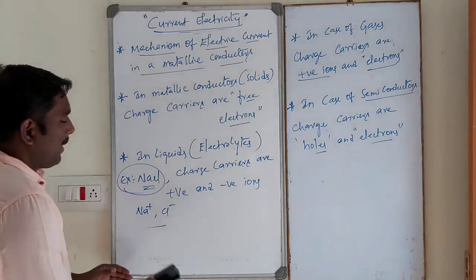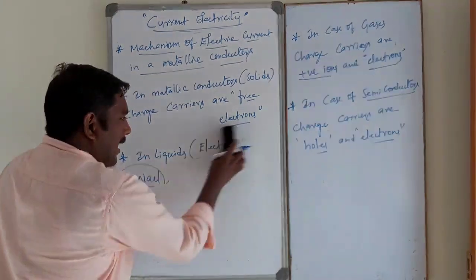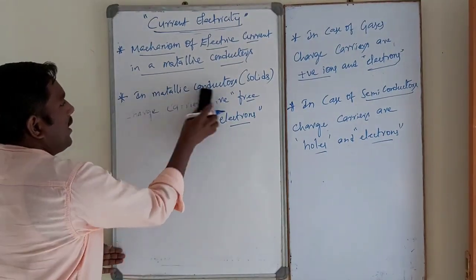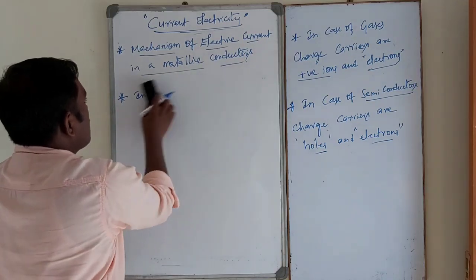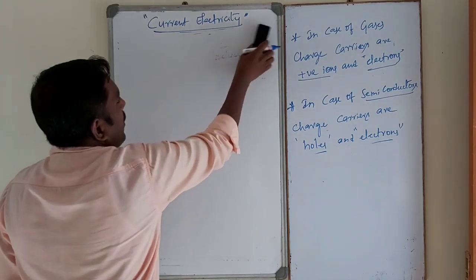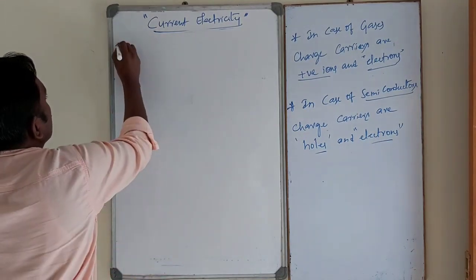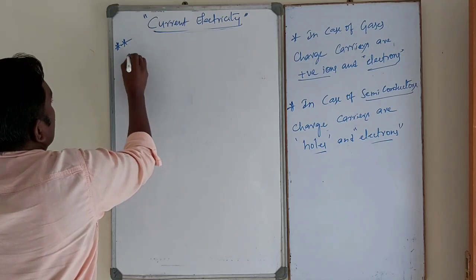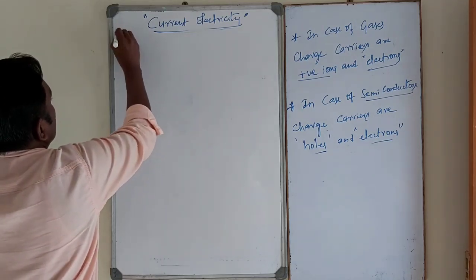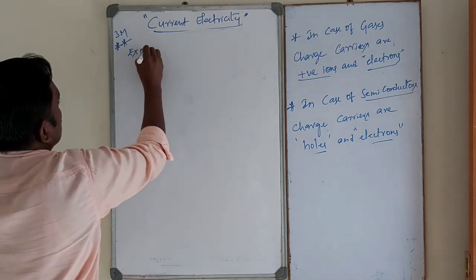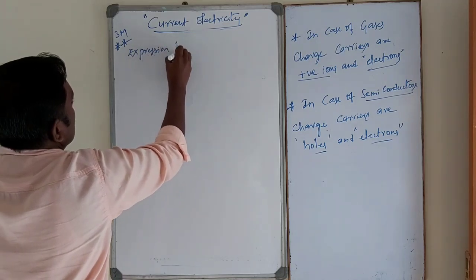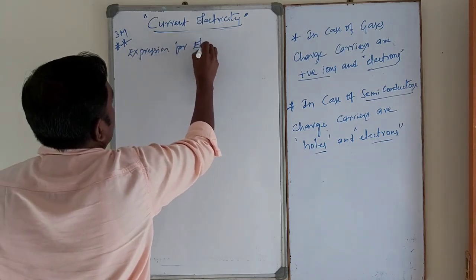Now, the expression for electric current in terms of drift velocity. This is very important, for three marks. Expression for electric current.